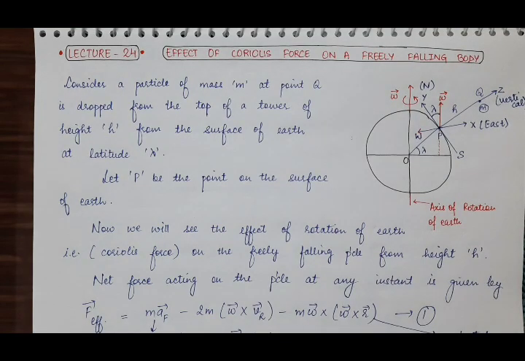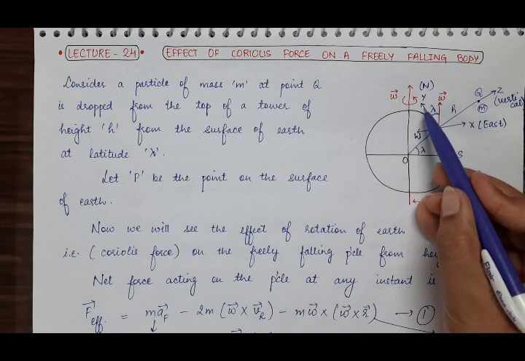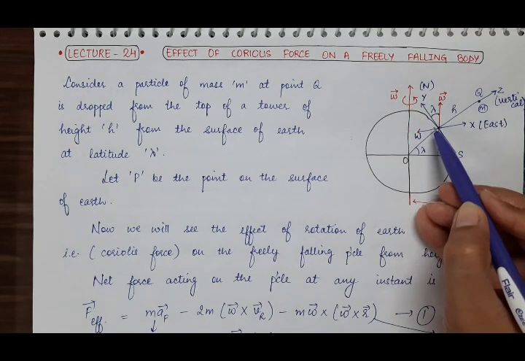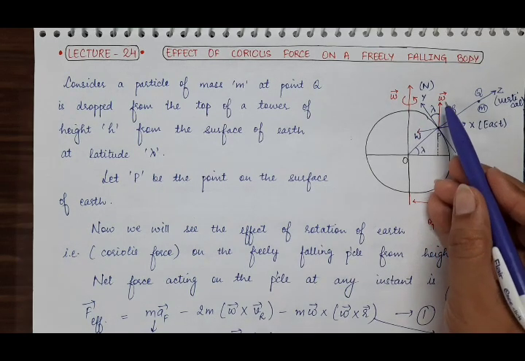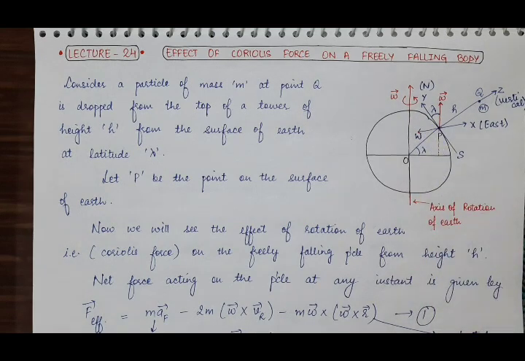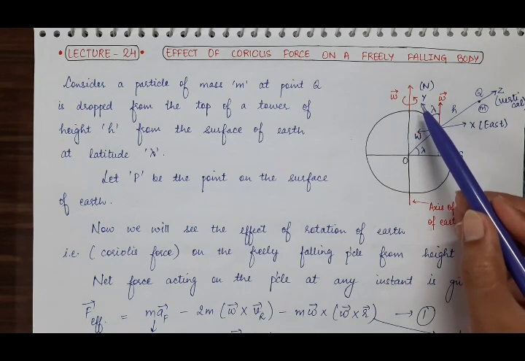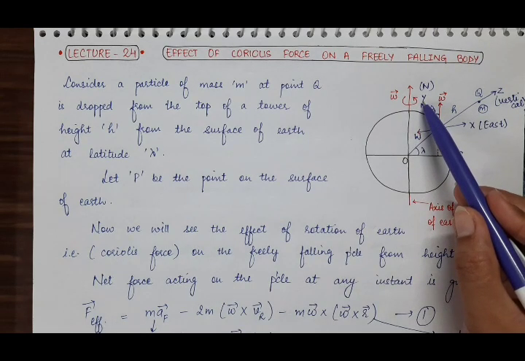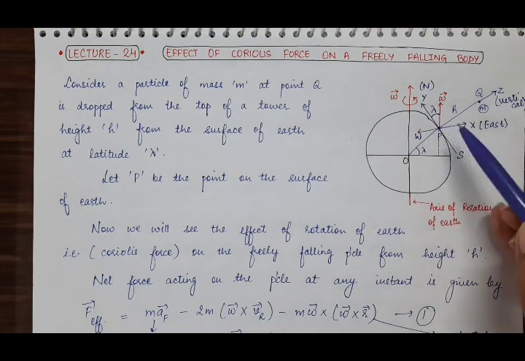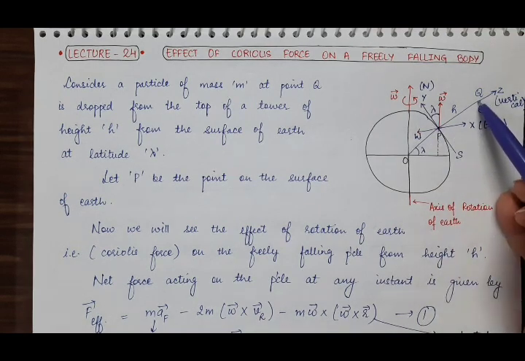As this omega vector makes an angle lambda with the y-axis, the component of omega along the y-axis will be the cos component. So along the y-axis its component will be omega cos lambda, and the unit vector along positive y-axis is j cap. Its component along the z-axis will be omega sin lambda, and the unit vector along the z-axis is k cap.